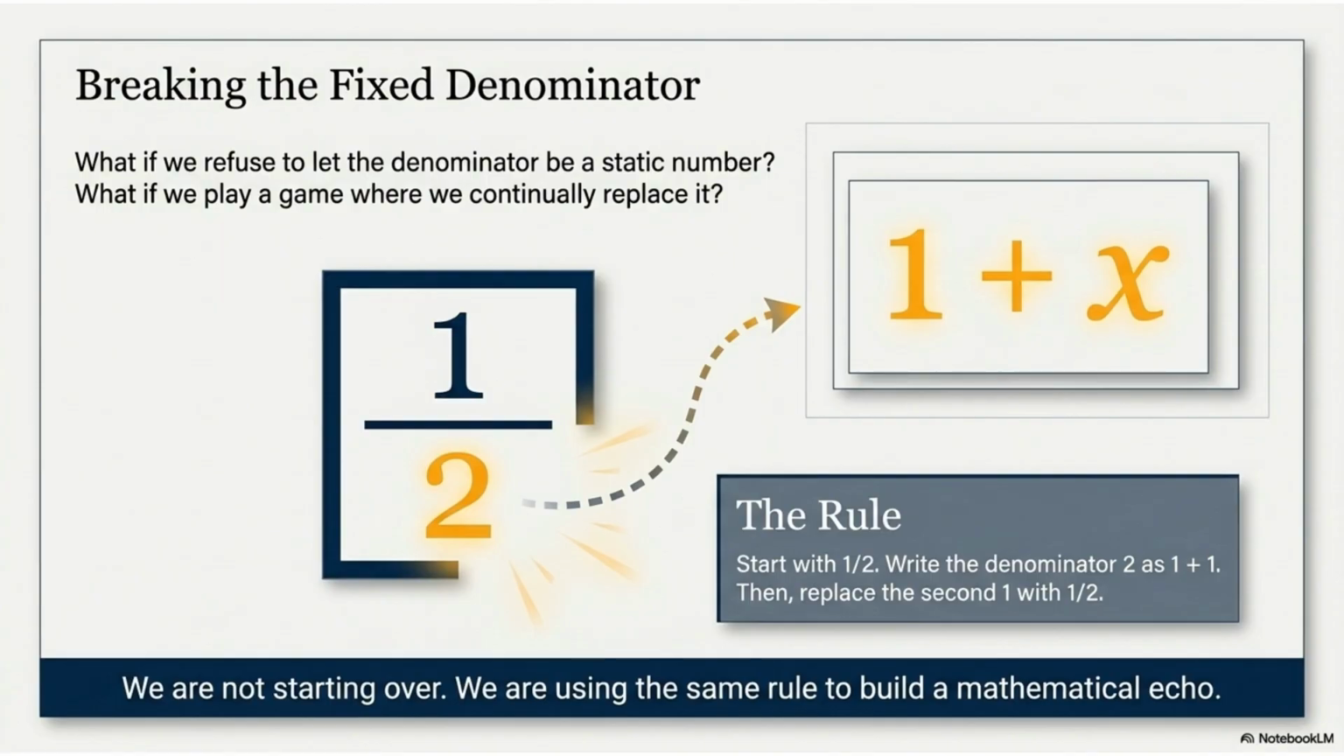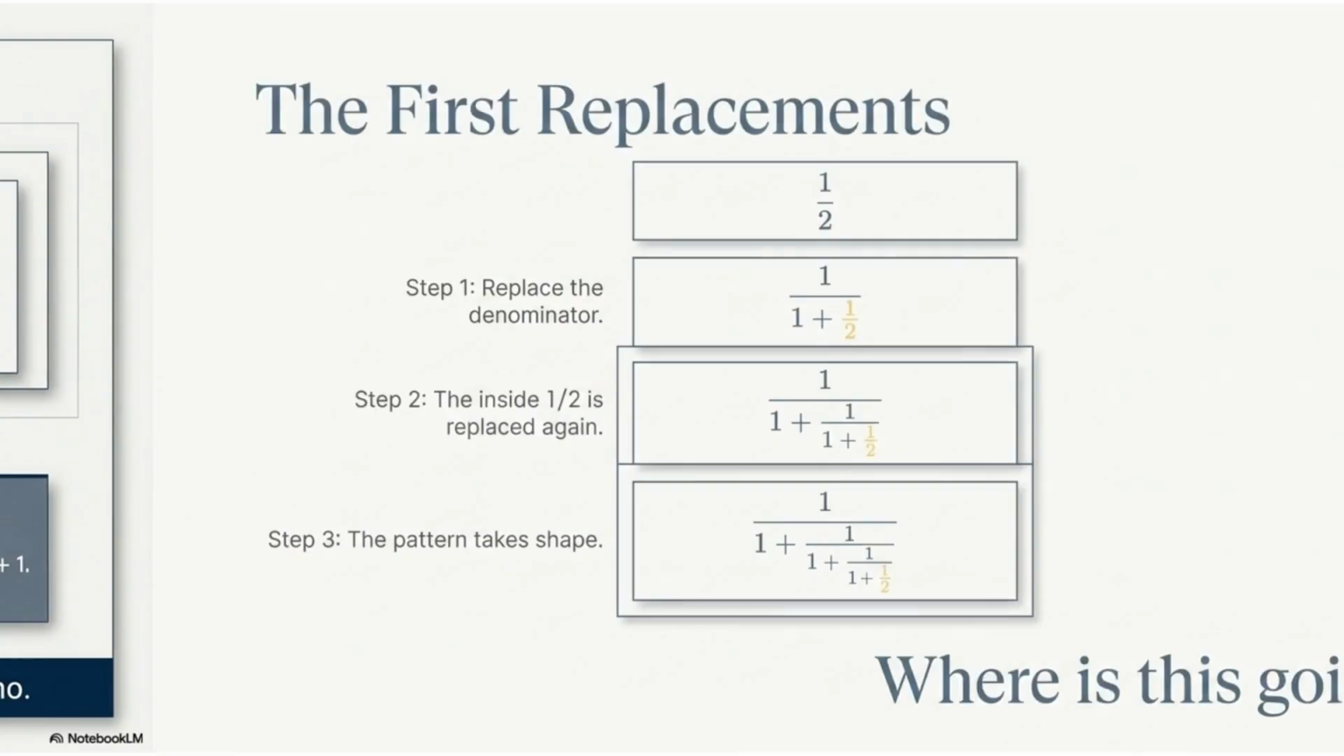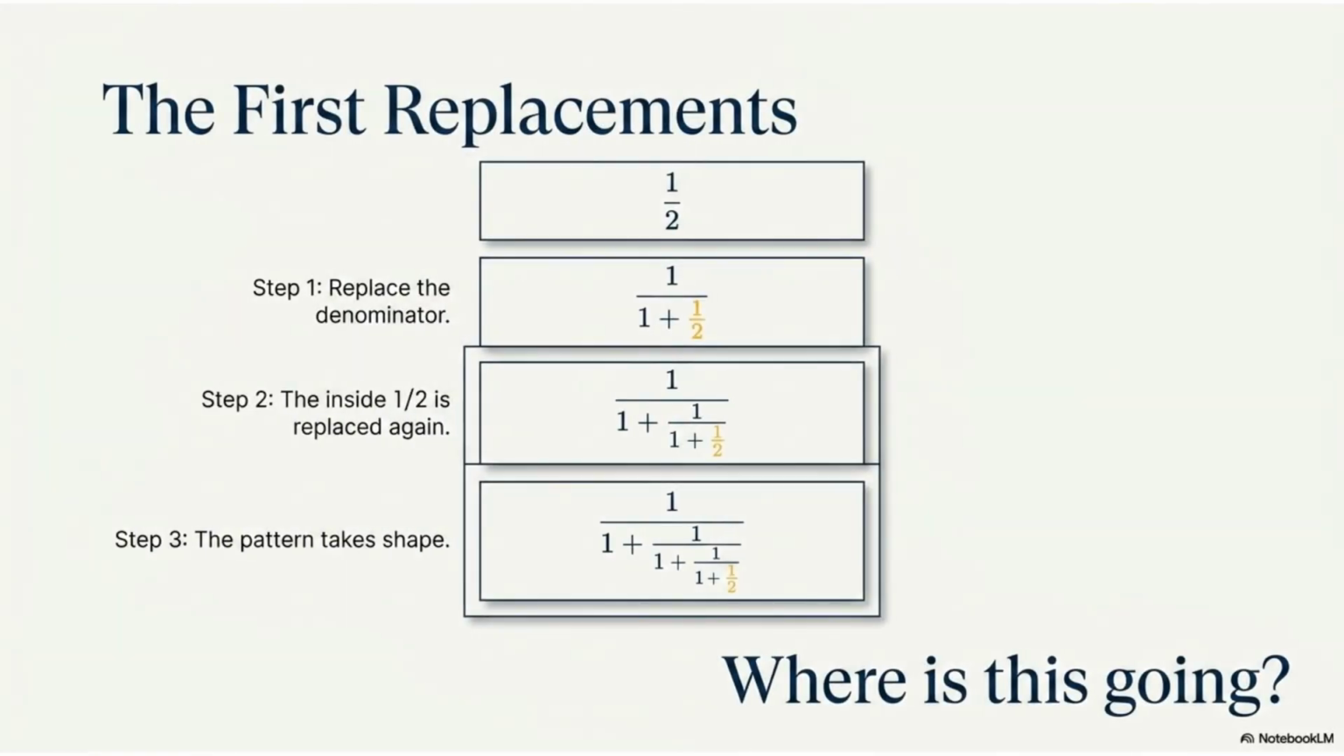We can start with a simple fraction, like 1/2, and continually replace its denominator with a new expression, building a mathematical echo. By repeating the replacement process, a pattern begins to take shape. Each step involves substituting a complex fraction for a simple number, leading to an endlessly nested structure. But where is this going?